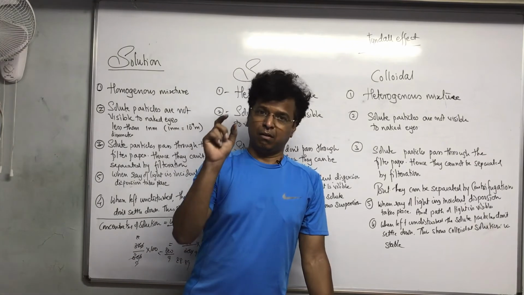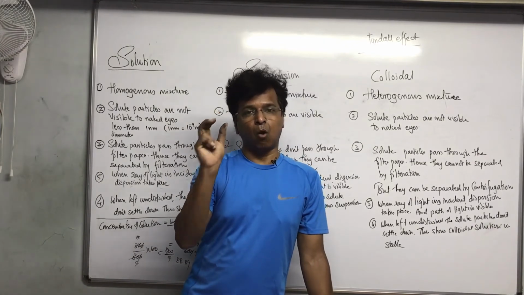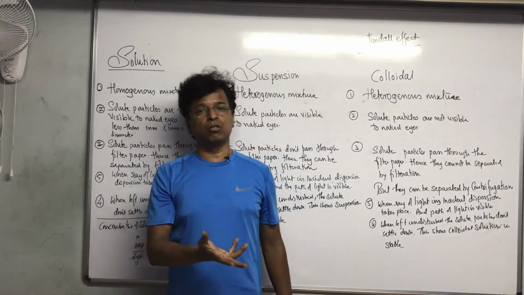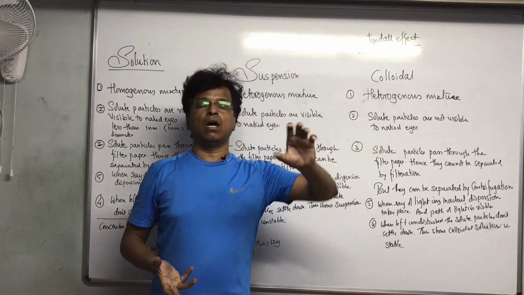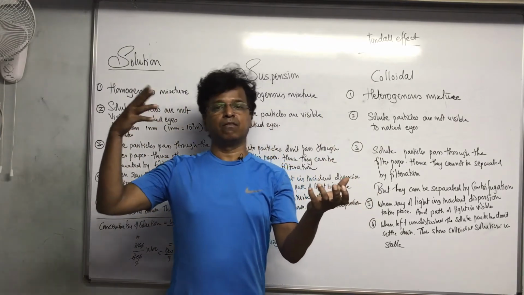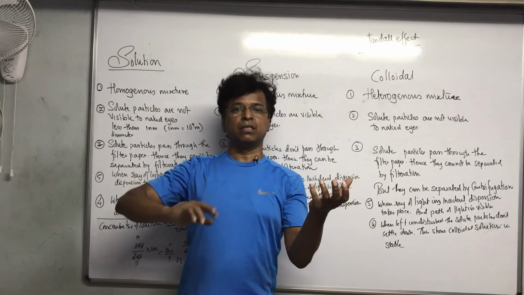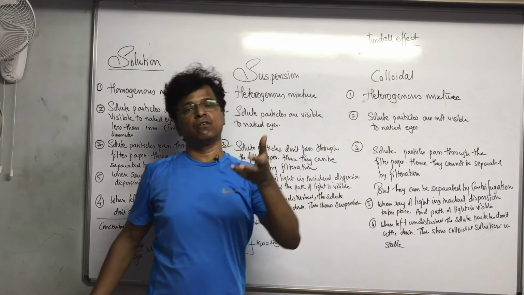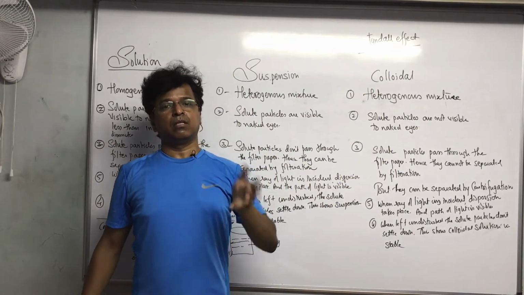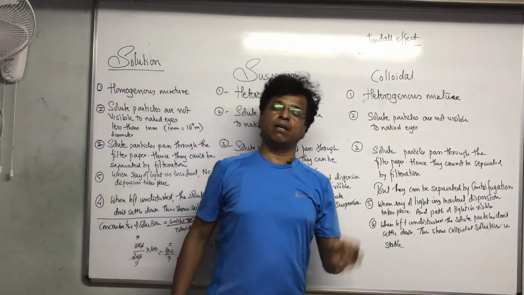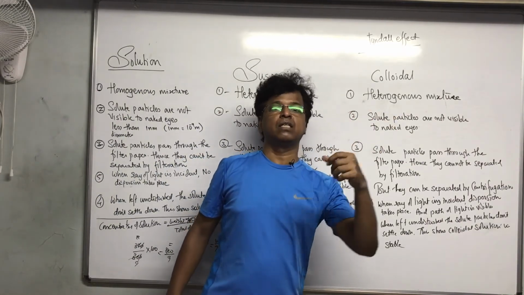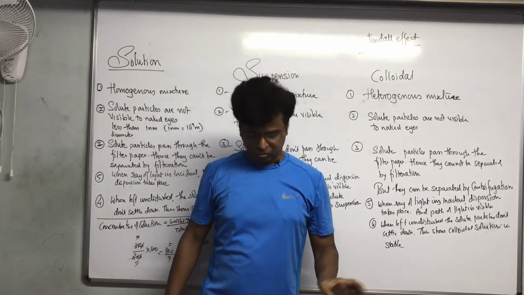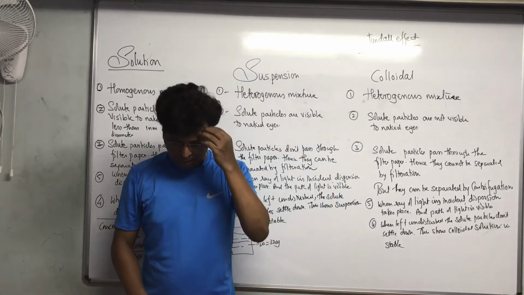So volume of oil upon volume of solution, 50 plus 500. So 50 upon 550 into 100 will give you concentration of solute. For concentration of solvent, you take 500 upon 550 into 100. Okay, so this is one topic that was there.